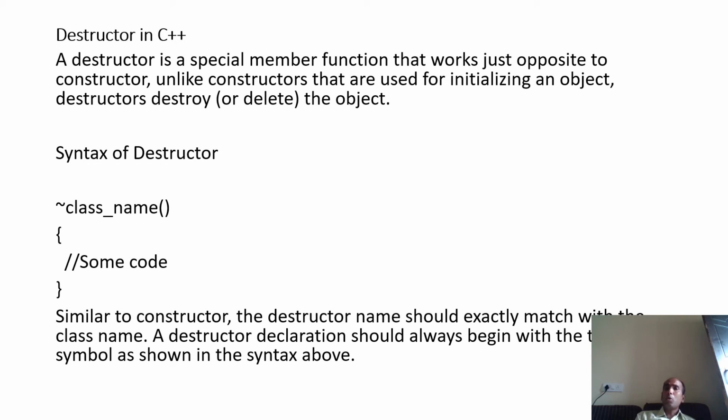Now destructor is also a special member function. Special means its name is also the name of the class. Now how will you identify whether this is a constructor or a destructor? A destructor is always preceded with the symbol tilde. The tilde is just below the escape key, you can see on your computer or laptop. So the syntax is: tilde, class name, then curly braces open, the definition, and curly braces close, as you are looking in the slide also.